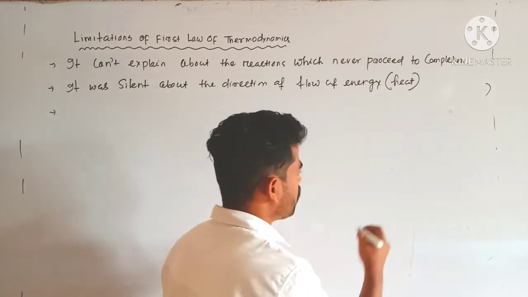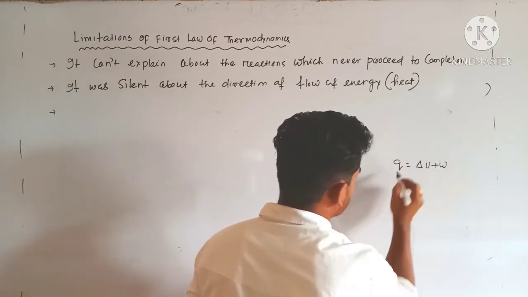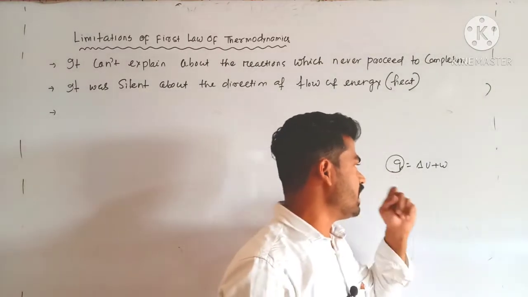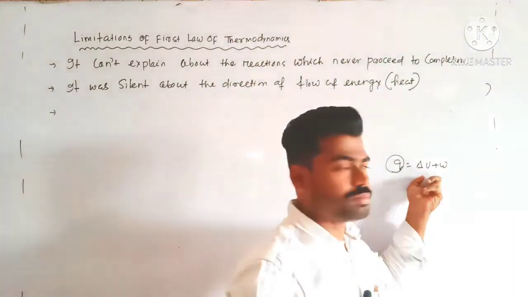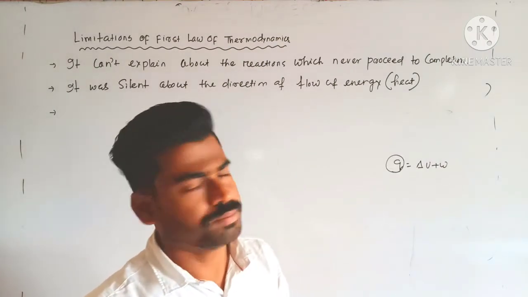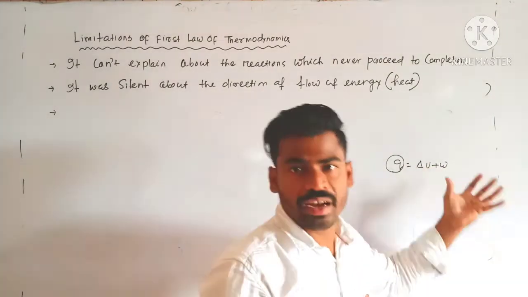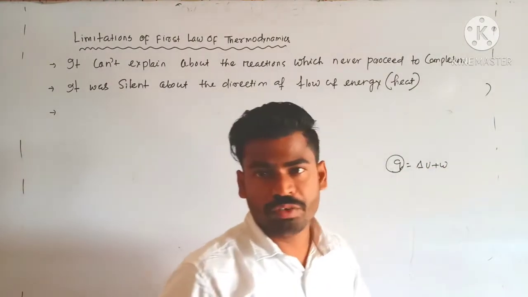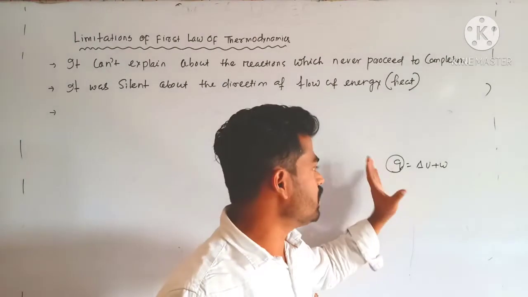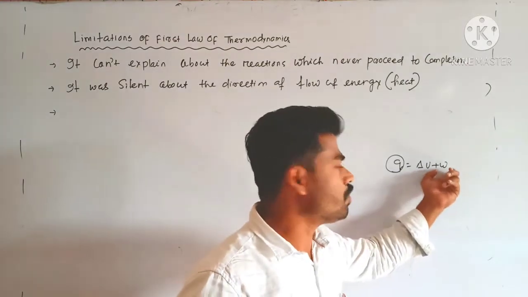So Q is equal to del U plus W. Whatever heat is supplied to the system is used in increasing internal energy and in the work done. But it never tells us whether the energy supplied is completely used in work done, that is, del U becomes 0. It only provides information that this energy is used in two ways, either increasing internal energy or work done.